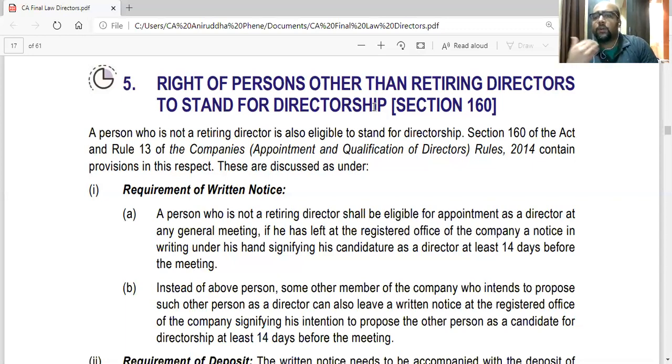Instead of reappointing the person who is retiring, a new person is to be appointed in his place. So, this is that section, which says that any other person who is not a retiring director can also stand for directorship, and he can be appointed in the place of the retiring director.